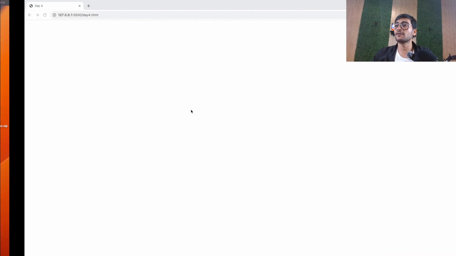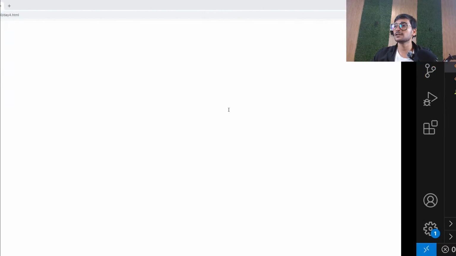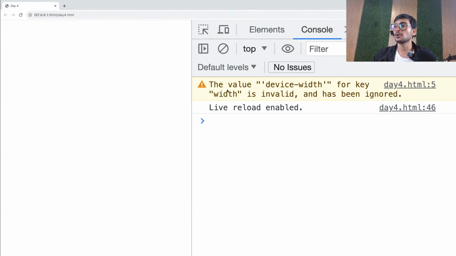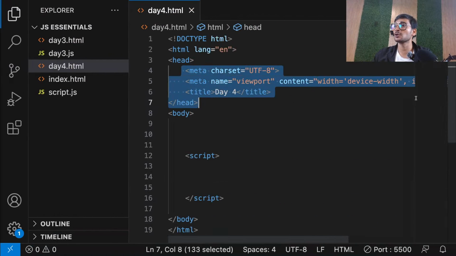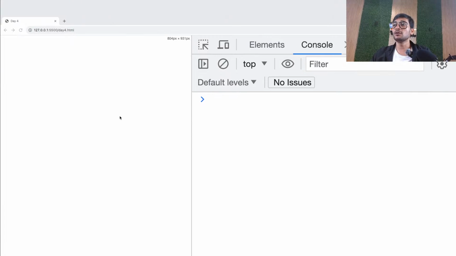Okay, cool. So now we have our browser and VS Code. Also, let me quickly open the console. So inspect, and here we go with the console. And right now there's nothing, so all good. Don't worry about this warning, guys. It's coming because of this meta tag. Right now we also don't need this meta tag, so let's remove it so that we can avoid all the extra warnings that we don't need. So here we go, all good.